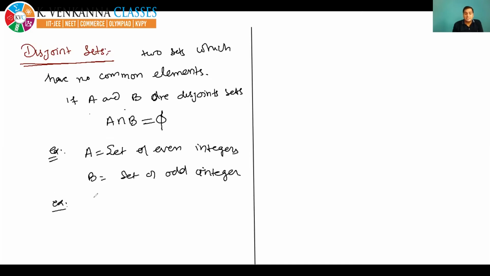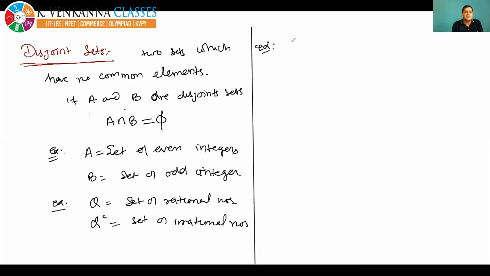Again, you can take another example: set Q, the set of rational numbers, and Q complement, the set of irrational numbers. These two are disjoint sets, and many more examples you can take. For example, Vignesh is telling me a particular example. You can write A is equal to {1, 2, 3} and B is equal to {4, 6}. These two are disjoint sets. It's very clearly visible to all.